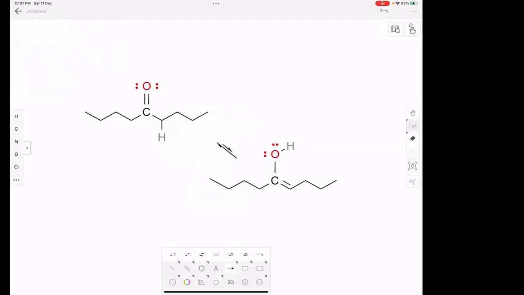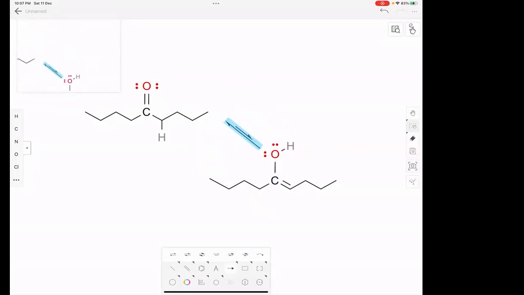Why is this enol? Can you see that? Because there is an alkene double bond. So this double bond between these two carbons is the ene. But why is it a backward reaction? What does this mean? This means the equilibrium is favored towards the reactant, not the product.